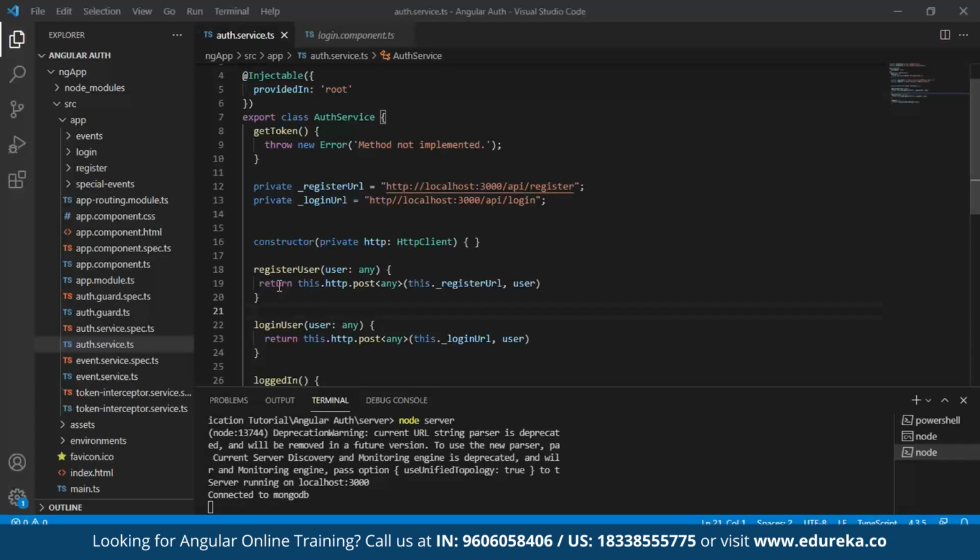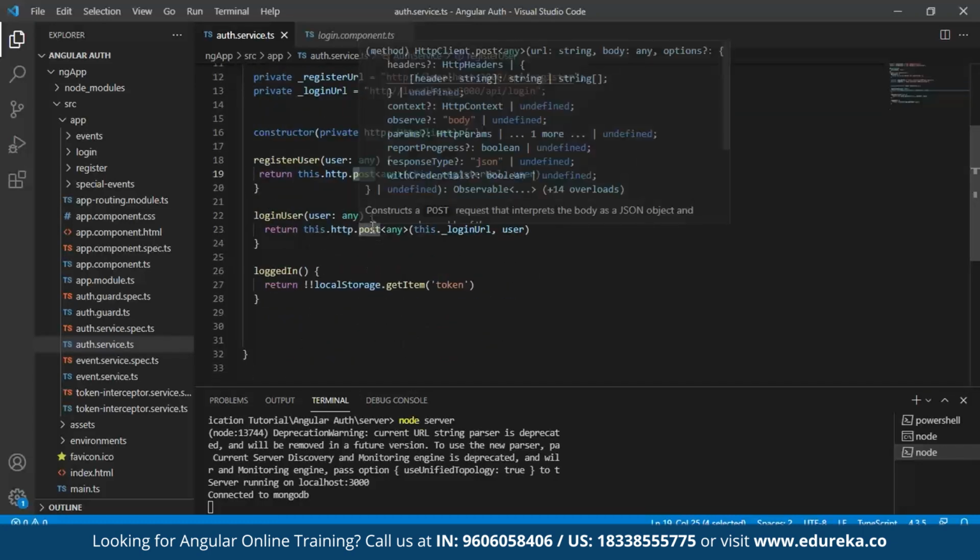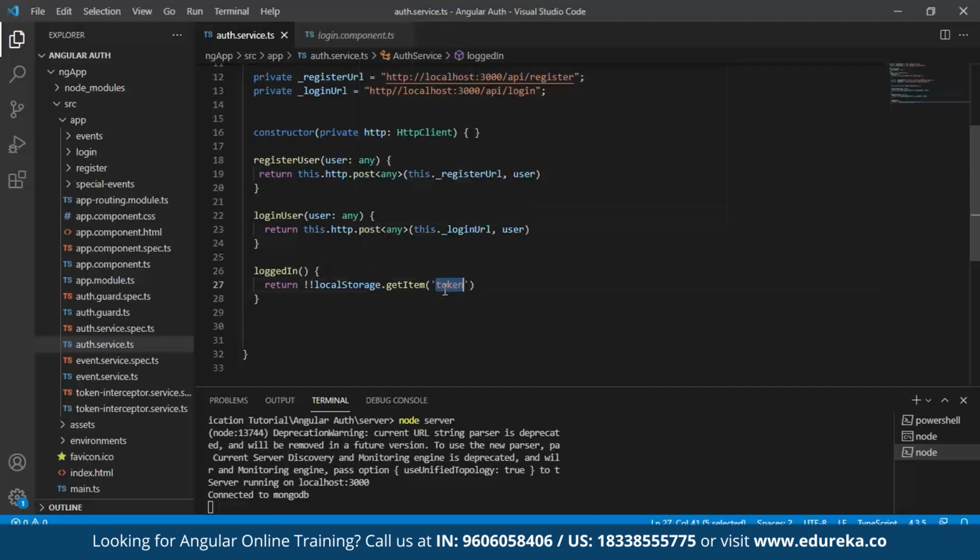But here, instead of consoling it, we are going to send it as a post to our server. Now, once you do that, make sure you store it in token format. Now you get it, how our messages are being displayed in a token format. Although we receive just the token, our sensitive information is stored on our server side. With this, we will complete our registration and our login. The next part is events.